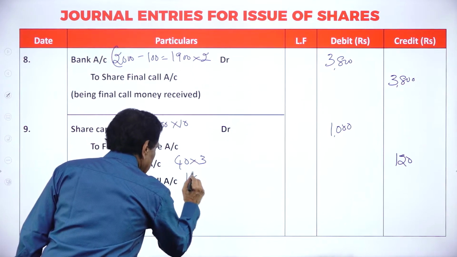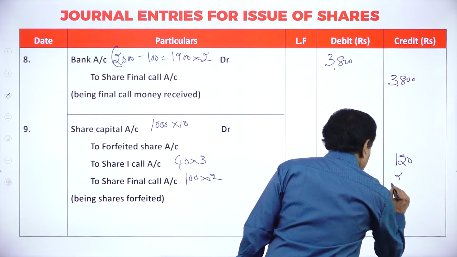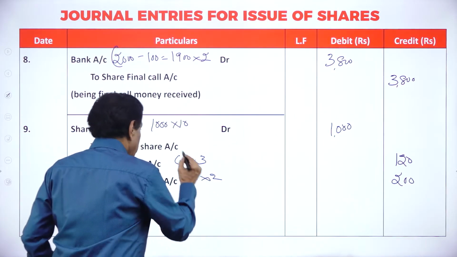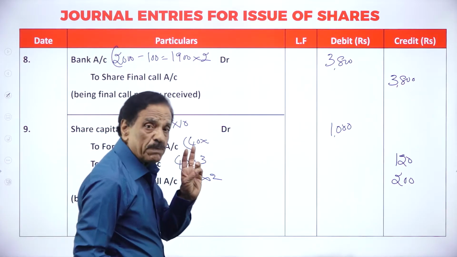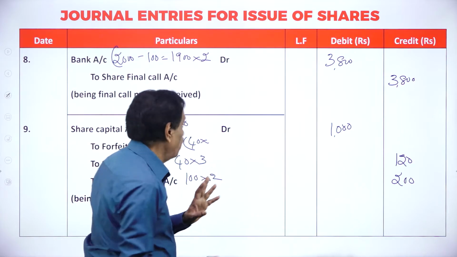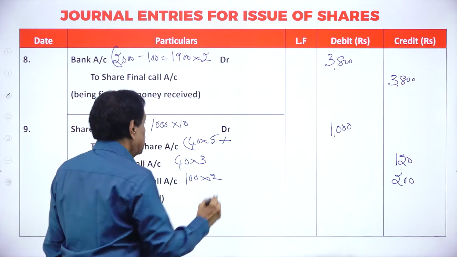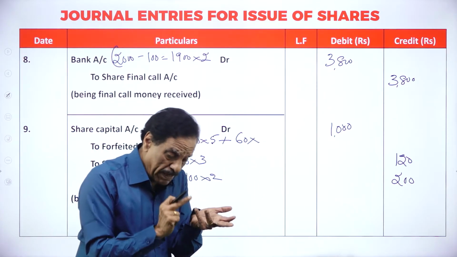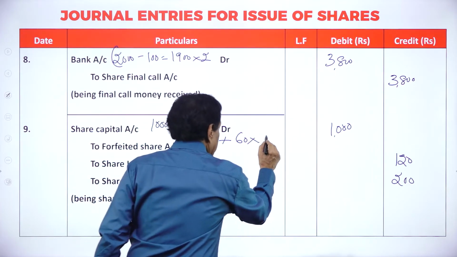100 shares of rupees 2. This is 200. How much already paid you have to look after? That means first man holds how much? 40 shares. He paid application 2, allotment 3, 5. Second man holds how many shares? 60 shares. He paid what? Application 2, allotment 3, first call 3, 8 rupees.